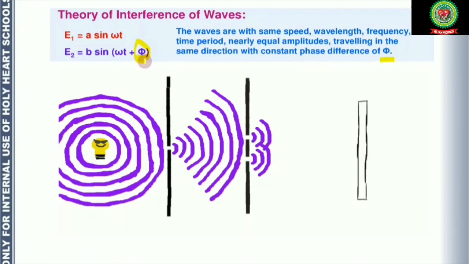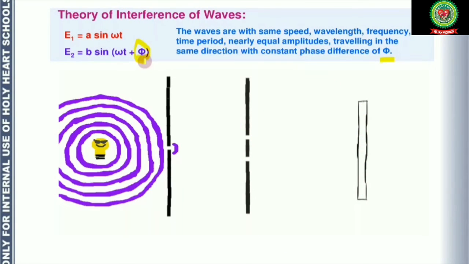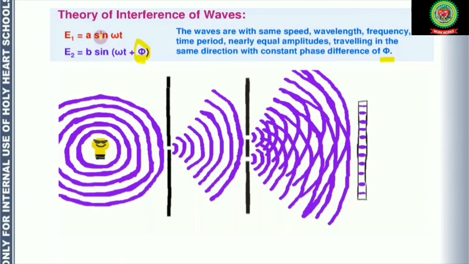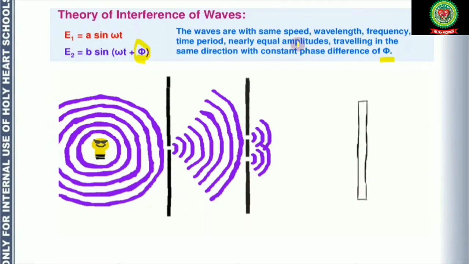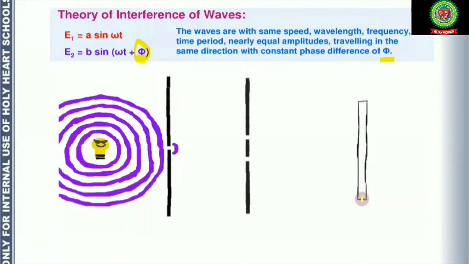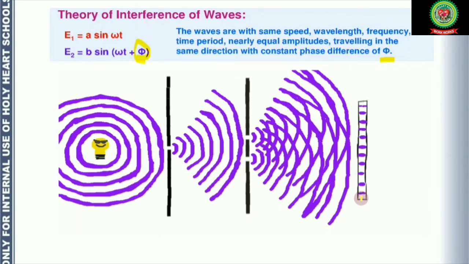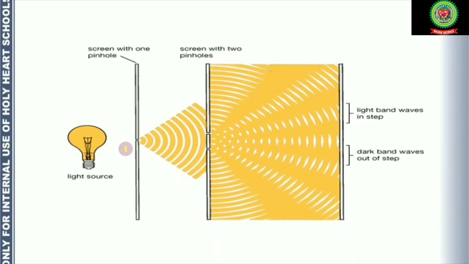That's why these two waves are going to produce an interference pattern. The pattern we are getting on the screen here is called an interference pattern. So this is screen 1 with one pinhole, and screen 2 with two pinholes. These two pinholes act as coherent sources, and we get alternately bright and dark fringes. These bands are called fringes.